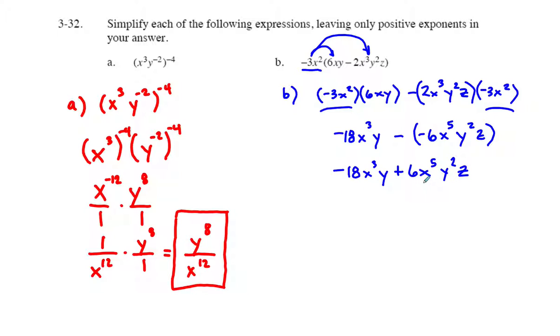And that should be your final answer for this problem here. We have no negative exponents. So negative 18 x to the third y plus 6x to the 5th y squared z. Those two terms are not like terms, so we can't combine them any further.